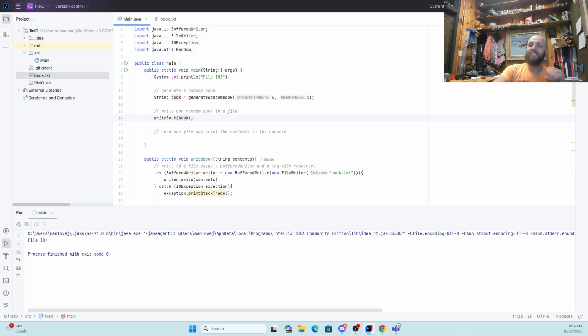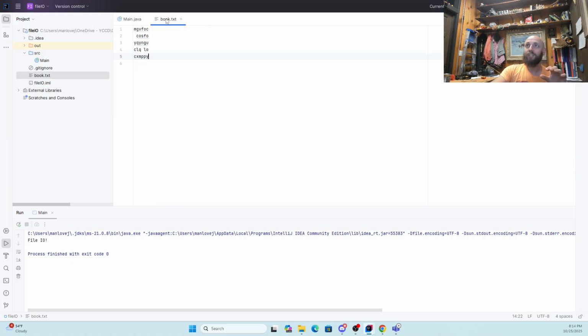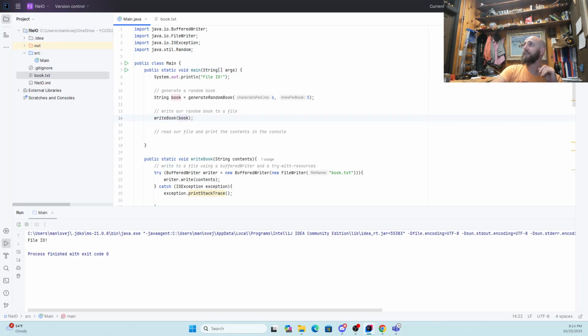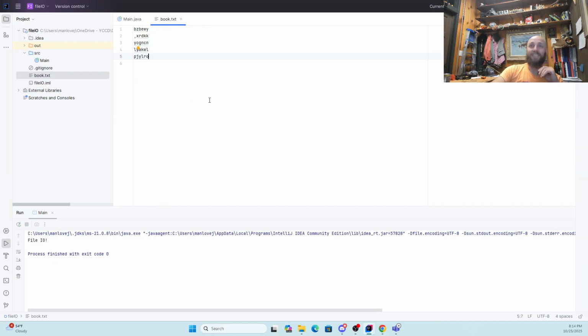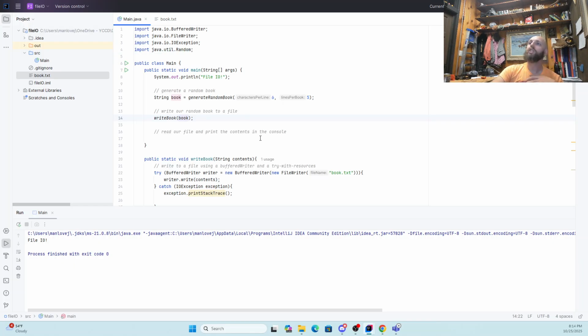If it does exist, it'll go ahead and overwrite it. So if you had something important saved in here, something important, and we run this, it's gone. That just fully overwrote that file. So be aware, like major warning here.